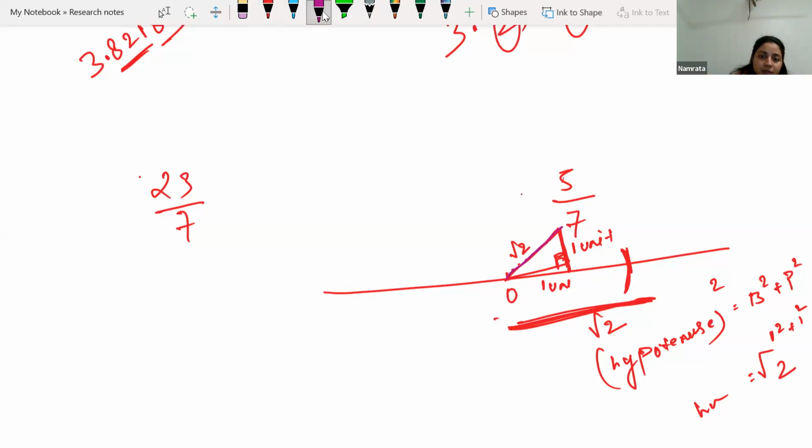Here we will drop a perpendicular of 1 unit, 1 from the centimeter scale, and then join here to get root 3. So this is how we do the construction. We measure this root 3 distance in the compass, make an arc over here, and then we can say from 0 this much distance is root 3.